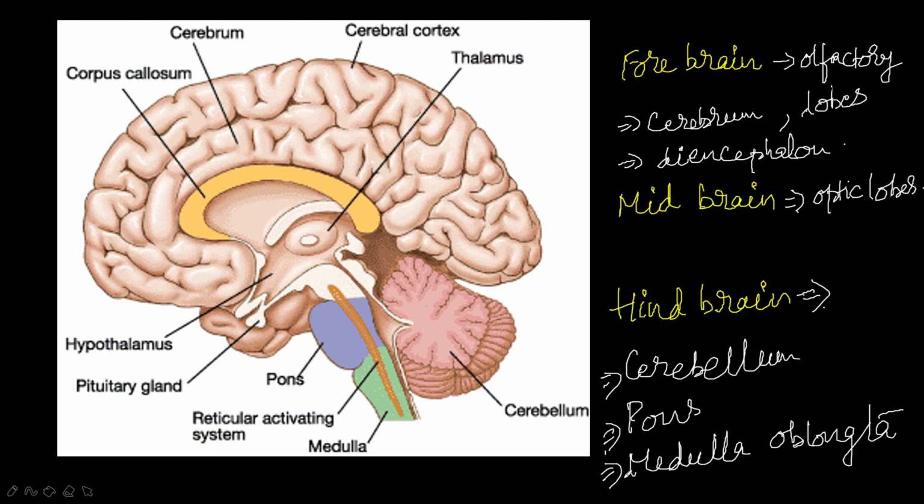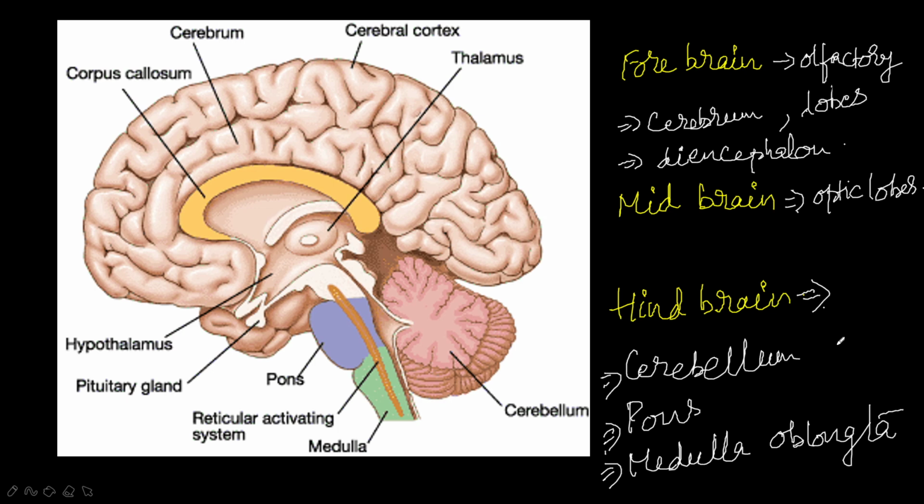The cerebellum is situated in the dorsal region of the hindbrain. It maintains the equilibrium and controls posture.